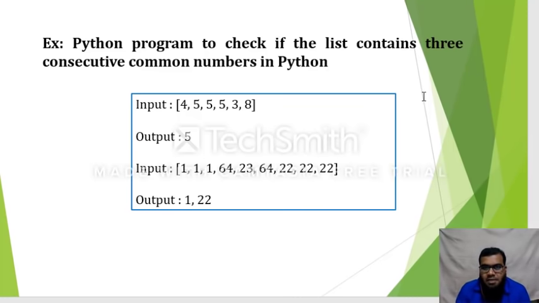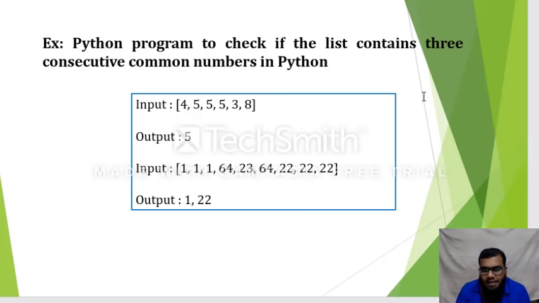In the first example you can see that the input is given, which is some set of numbers. The 3 consecutive common numbers, that means 5 is the number which is present 3 times. Repeatedly 3 times 5 is present in the list, and I want those kinds of numbers. I need to produce the output as the number that has those common consecutive numbers. So 5 is that kind of number in this list.